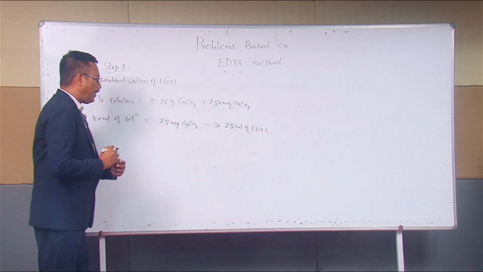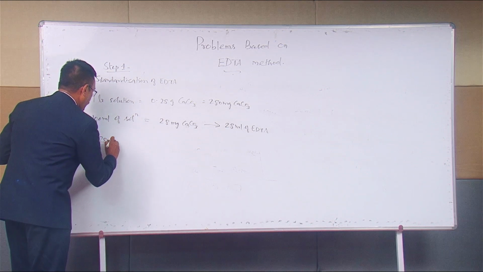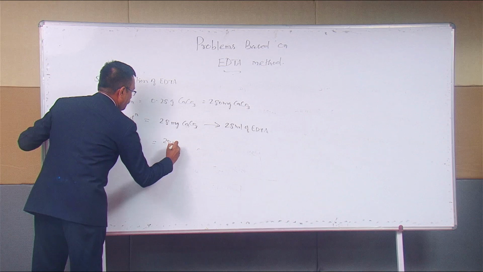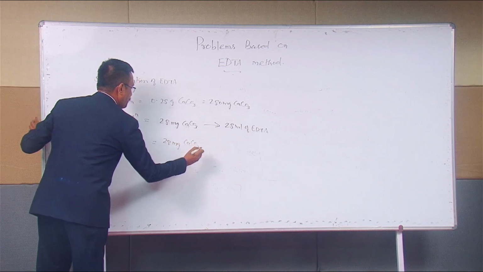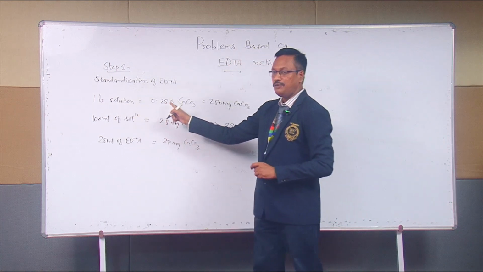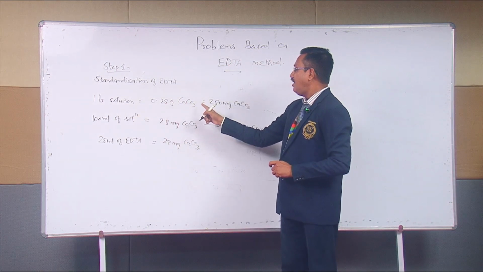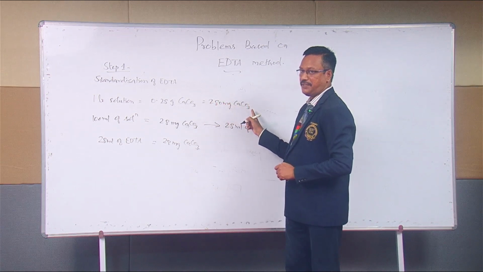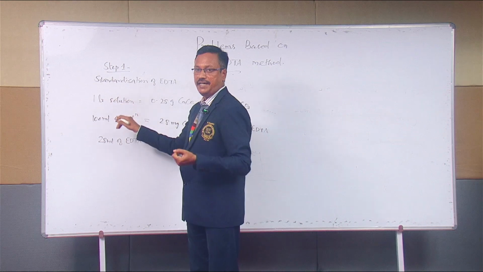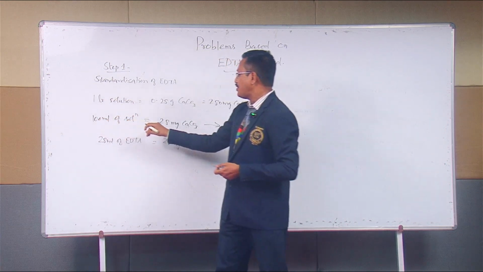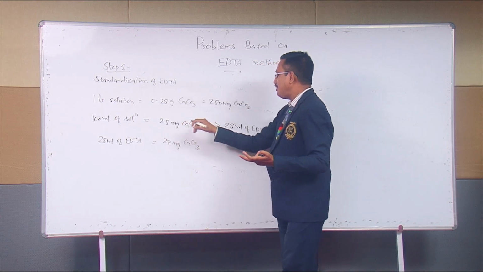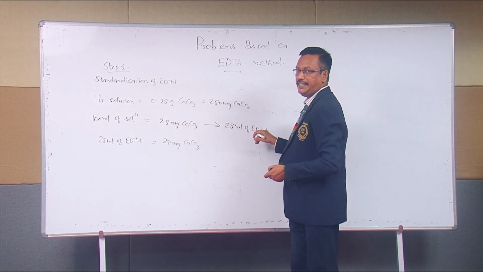Let us do the reverse calculation. 28 ml of EDTA is equal to 28 milligrams of calcium carbonate. Is it logical? What we have been given is that 1 liter solution is equal to 0.28 grams, also 280 milligrams of calcium carbonate. But in the problem, we have taken only 100 ml of the standard solution. 100 ml solution is equal to 28 milligrams of calcium carbonate, that is requiring 28 ml of EDTA.